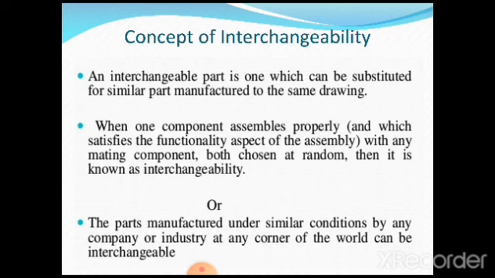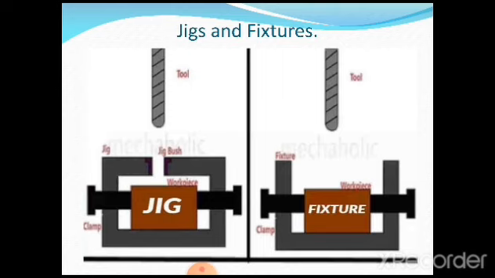So random selection of these components is carried out in industries so that they will fit each other. That is possible if the production of the holes is done properly with the help of a proper guiding tool. Such a guiding tool we call a jig. That is very important. Parts manufactured under similar conditions by any company or industry at any corner of the world can be interchangeable. That itself is called standardization. Whenever any part is to be replaced, it is replaced as a whole in a correct way. That is the main concept here.